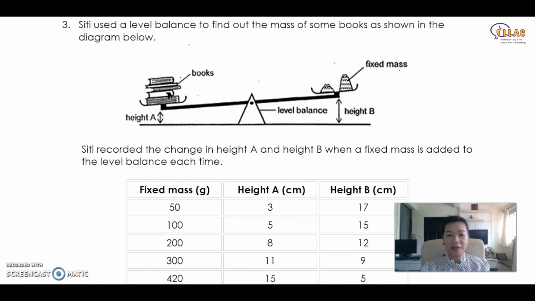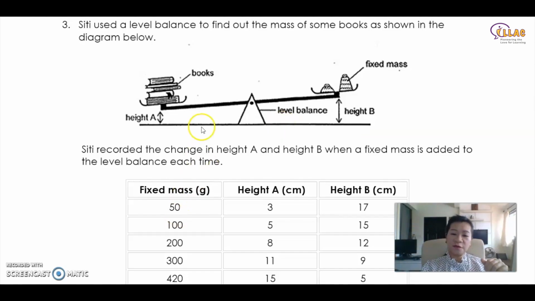So this one, Lily used a lever balance to find out the mass of some books as shown in the diagram below. There are some books over here, there is some fixed mass over here, and she recorded height B and height A. Lily recorded a change in the heights when a fixed mass is added to the balance each time. So she slowly adds the weight over here and the height changes like a balance, right? The heavier the fixed mass, the higher the books go.